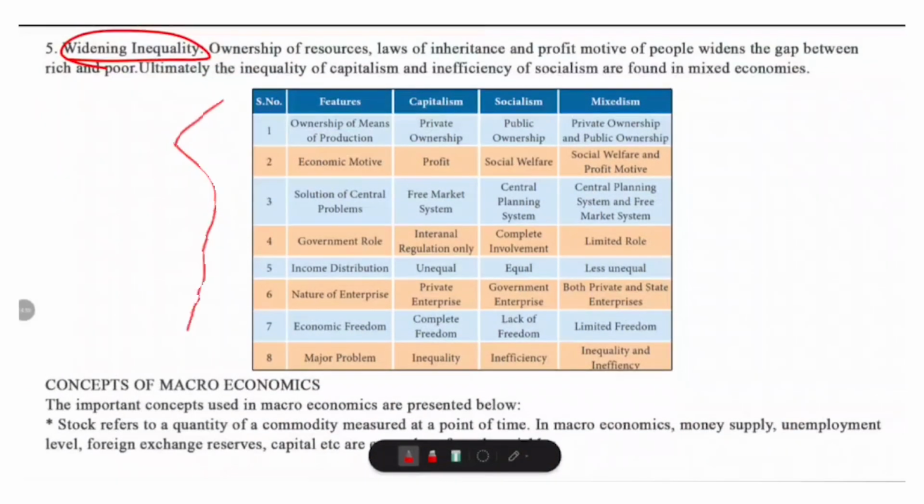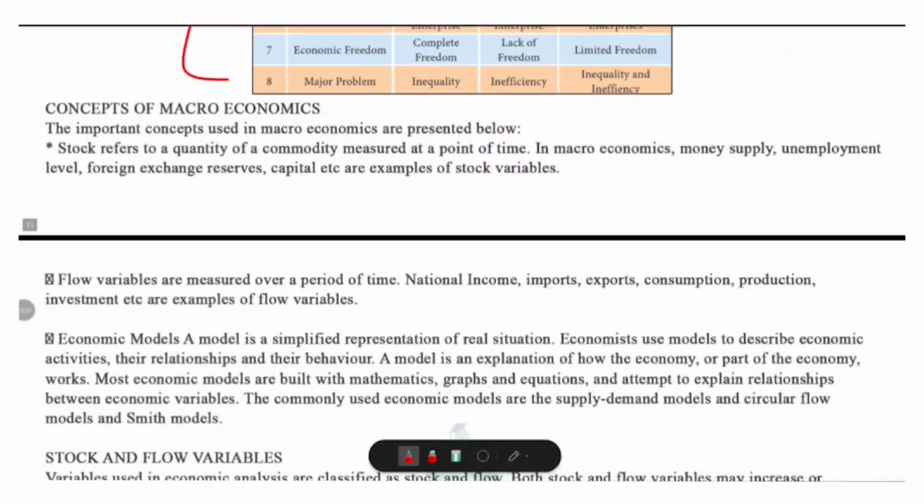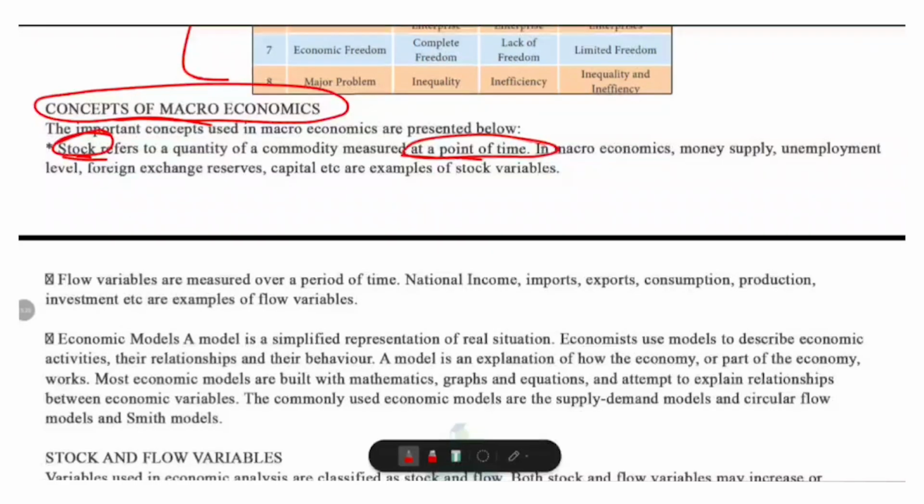So, in this box, we can see the features of capitalism, socialism and mixed economy. Now, concepts of macroeconomics. So, some concepts used in macroeconomics are presented here. Stock and flow. So, what is meant by stock? A stock is the quantity of something measured at a particular point of time. That is the key word here. Stock refers to quantity of a commodity measured at a point of time.